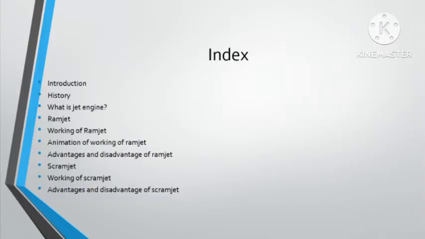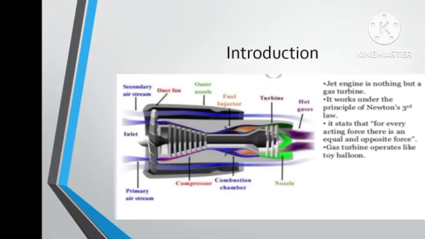This is our index. Introduction of a jet engine. In a jet engine we use nothing but a gas turbine. It works under the principle of Newton's third law, which states that every action has an equal and opposite reaction. In a jet engine, we use a compressor to compress air, mix it with fuel and burn it to give us thrust.